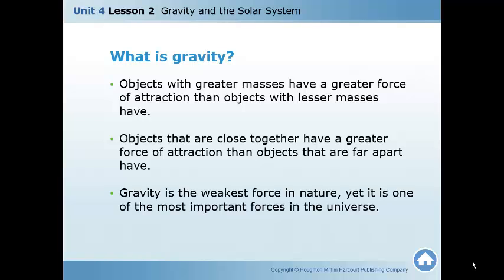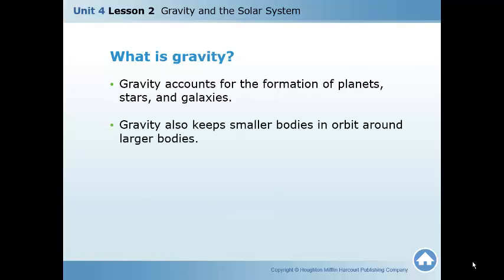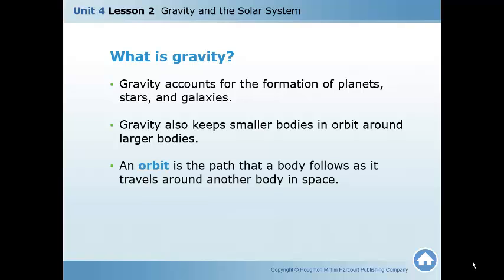Gravity is the weakest force in nature, yet is one of the most important forces in the entire universe. That is because it accounts for the formation of the planets, the stars, and the galaxy. That means gravity accounts for how the planets, stars, and galaxies are formed. Gravity also keeps smaller bodies in orbit around larger bodies. An orbit is defined as the path a body follows as it travels around another body in space. So, for example, the moon is a body that orbits the Earth because it follows a path around the Earth. The Earth orbits the sun because it follows a path around the sun.